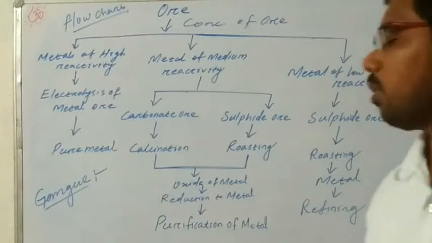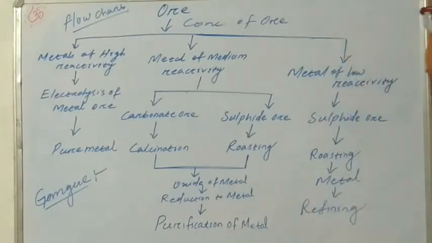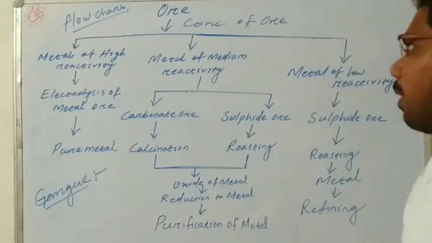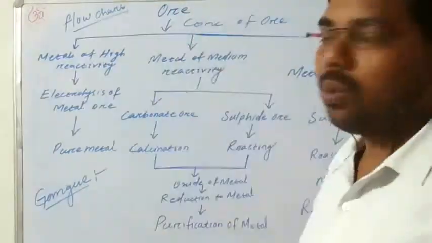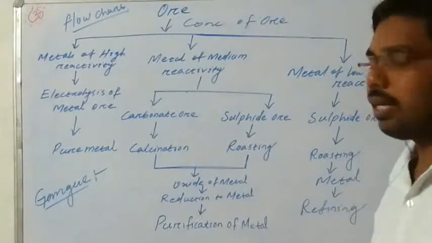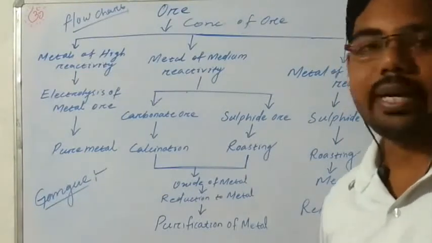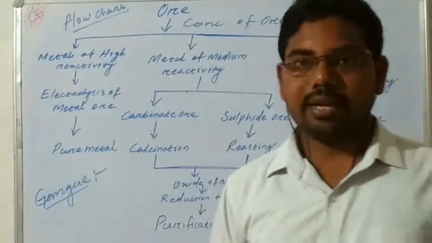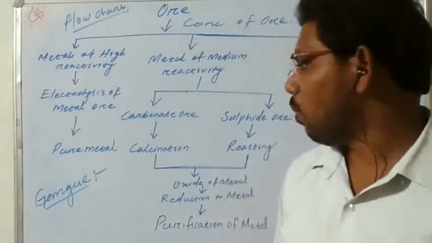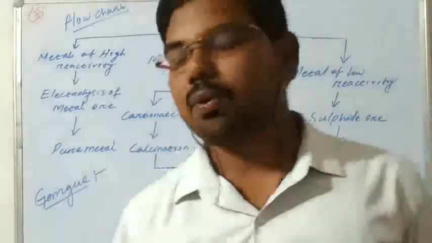Also to draw the flowcharts of extraction of metals. Okay, so this is the ore, and this ore first we have to concentrate. Concentration of ore means the ore contains many kinds of impurities, like sand, soil particles, and stone particles. These impurities are known as gangue